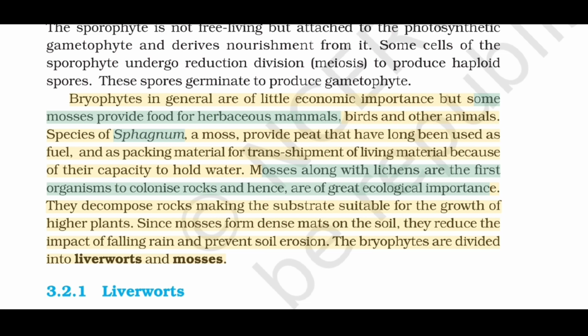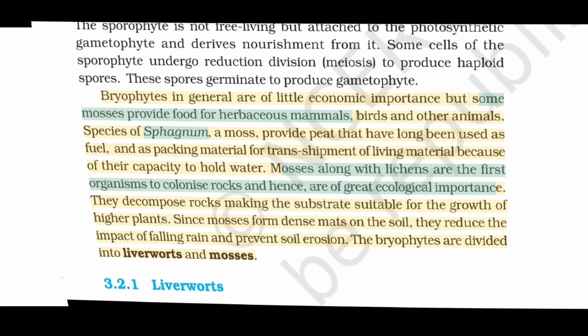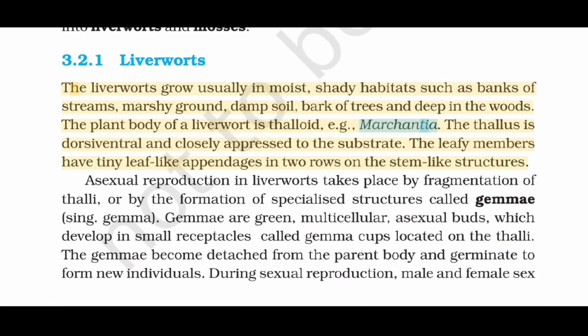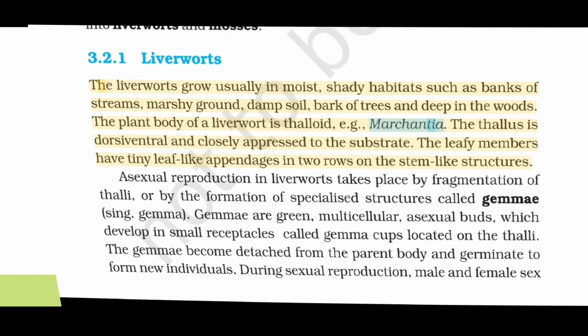The bryophytes are divided into liverworts and mosses. 3.2.1. Liverworts. The liverworts grow usually in moist, shady habitats such as banks of streams, marshy ground, damp soil, bark of trees and deep in the woods. The plant body of a liverwort is thalloid, for example, Marchantia. The thallus is dorsiventral and closely appressed to the substrate. The leafy members have tiny leaf-like appendages in rows on the stem-like structures.